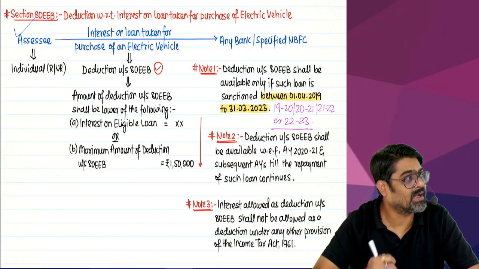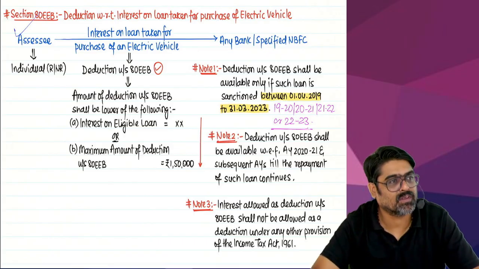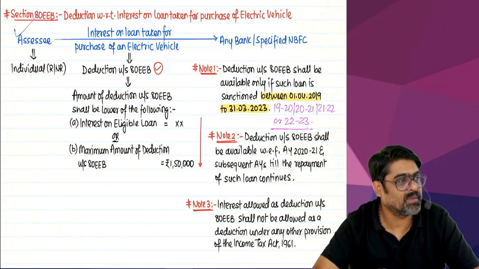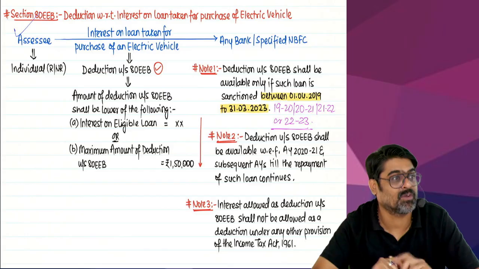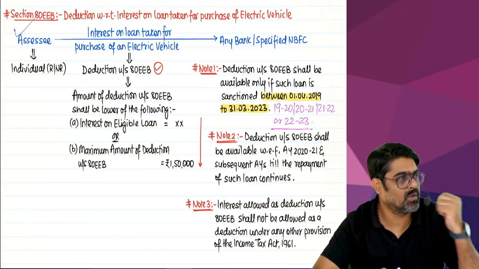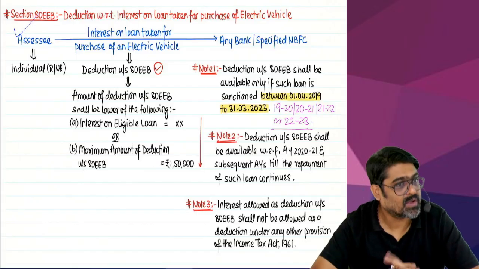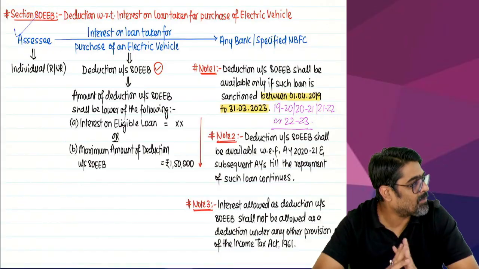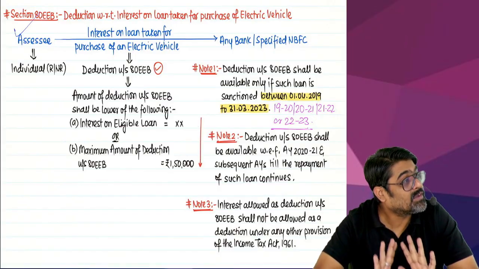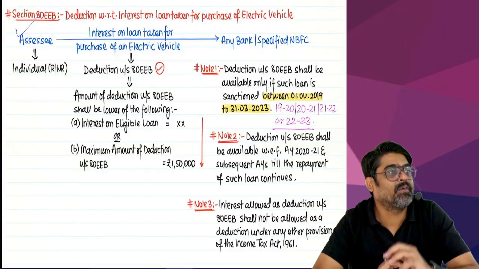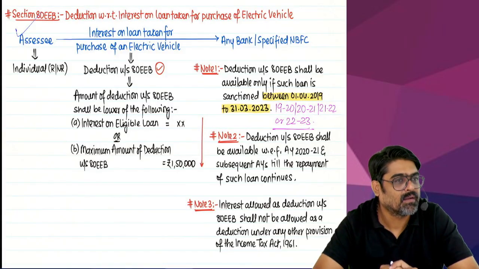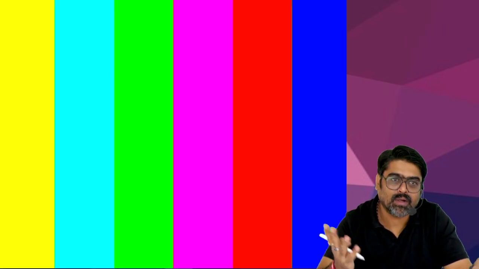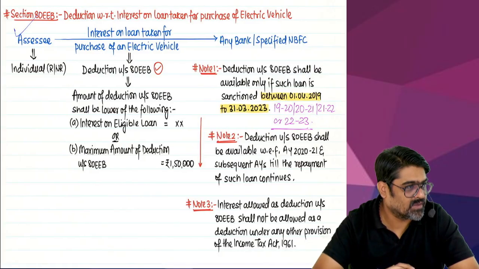For example, this electric vehicle you have purchased for the purpose of your business or profession. So now this will not be your EV loan, now this will be your business loan. And on that interest you will claim under the head PGBP. So that interest can you come and claim here? No, because the interest was already allowed under the other provisions of Income Tax Act. Getting my point? So this EV loan should be taken for your personal EV, personal electric vehicle, whose interest was not allowed under any of the provisions of Income Tax Act.